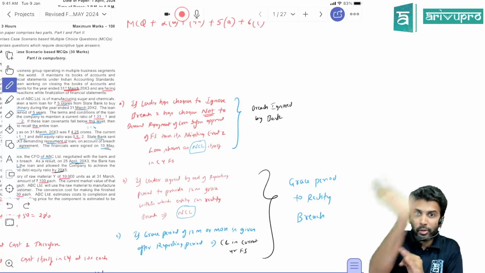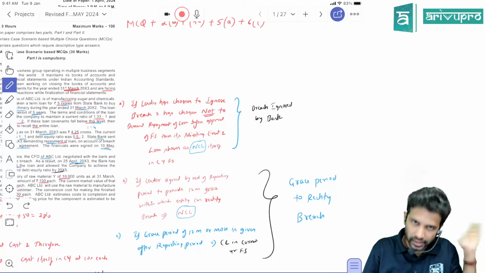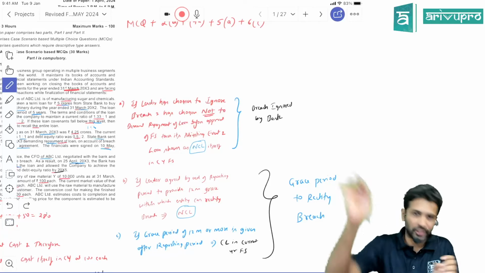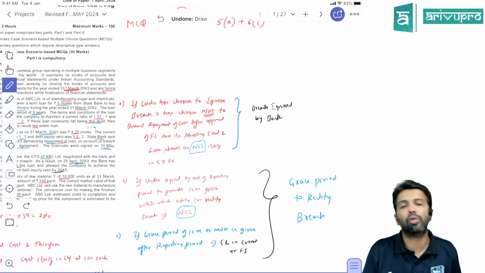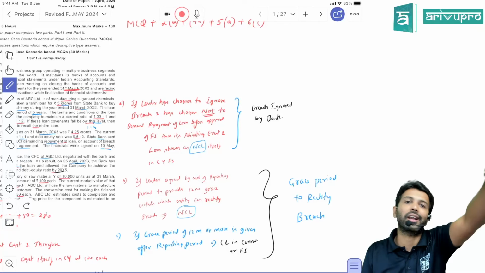Or second case, if bank gives some grace period, you need to check when is that grace period given, before the current year ended or after the current year ended. If the grace period is given before the current year ended and does not exceed 12 months, then in the current year financial statements you will continue to show this loan as a non-current liability itself.